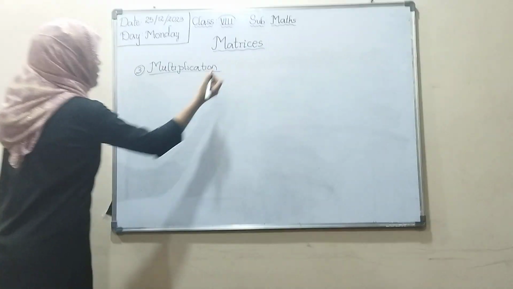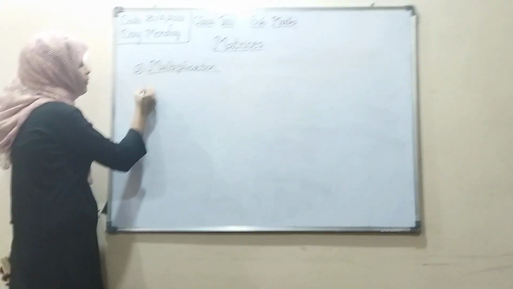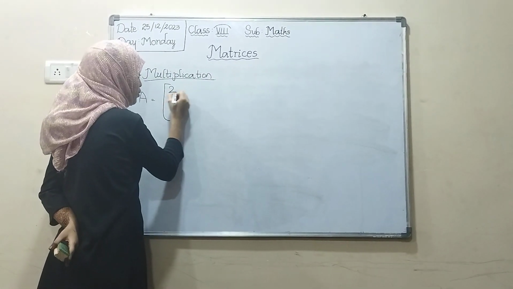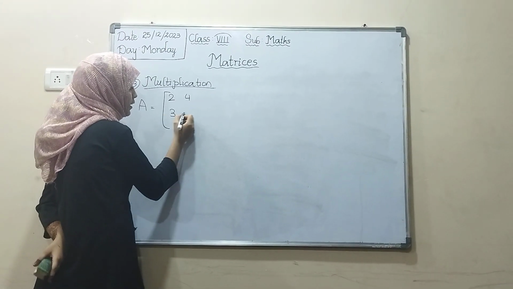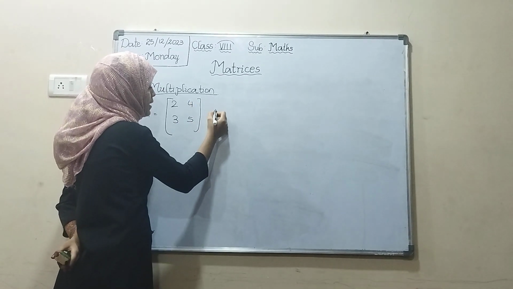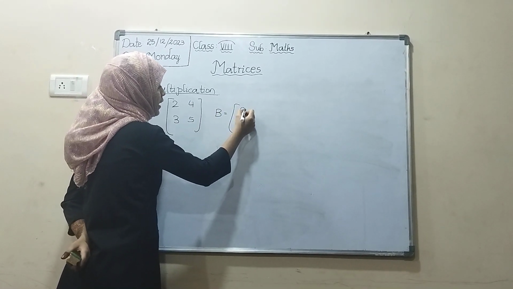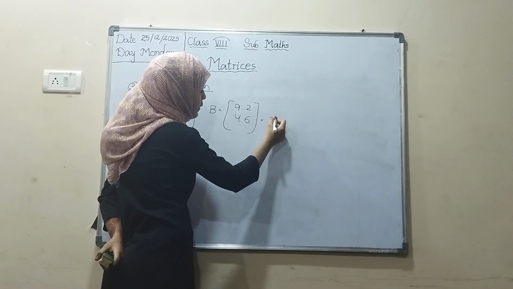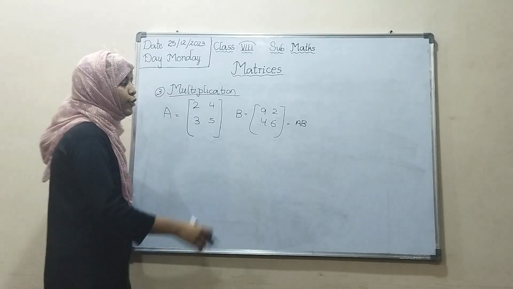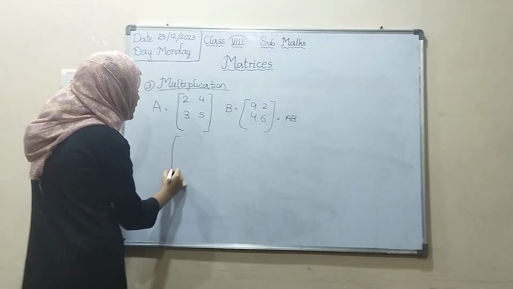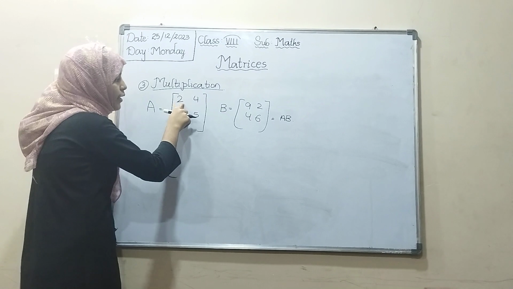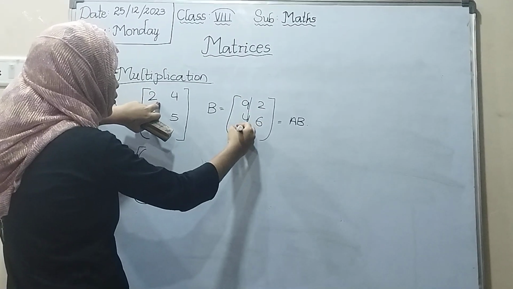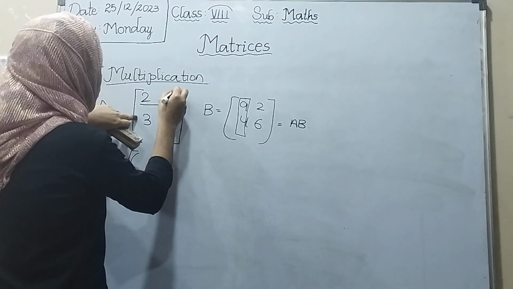Multiplication of matrices. For example, they give A equals 2, 4, 3, 5 and B equals 9, 2, 4, 6. Find the value of AB. We have to multiply. How to multiply? 2 into 9, first row into first column. This is a column, no? This is a row.